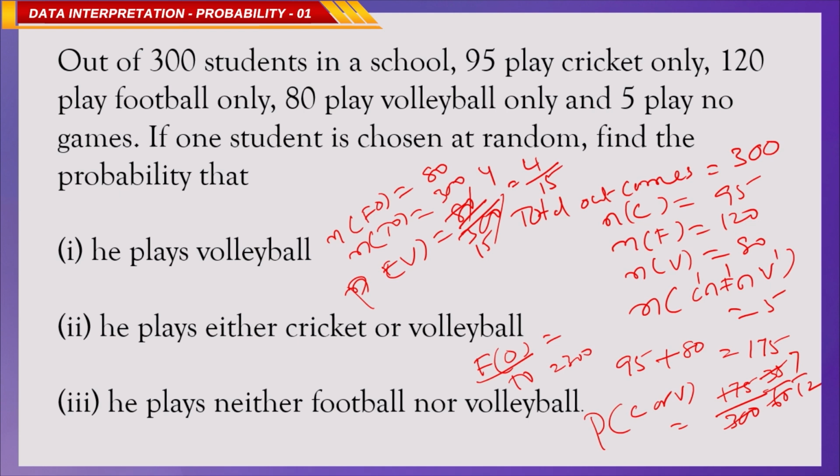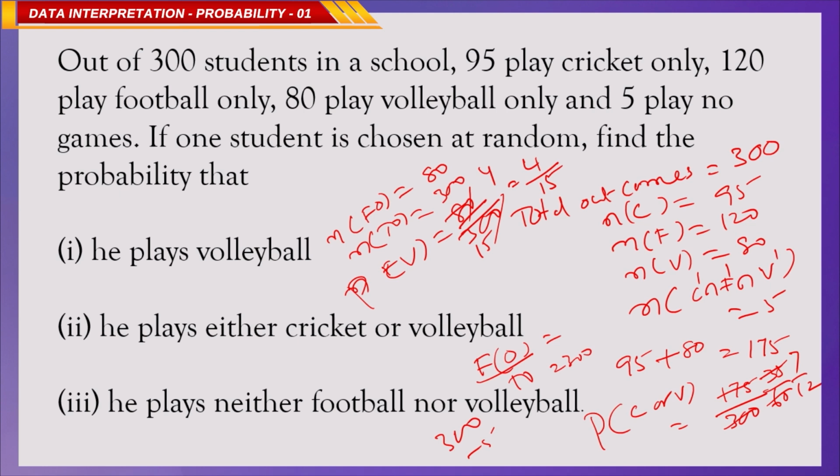He plays neither football nor volleyball. So, they should not play football or volleyball. Neither football nor volleyball, we can say 5 play no game, means 300 minus 5 is 295. Okay. So, for neither football nor volleyball, what you have to do? Simply find who play football and volleyball and subtract from 1, then obviously we will get the answer, correct.